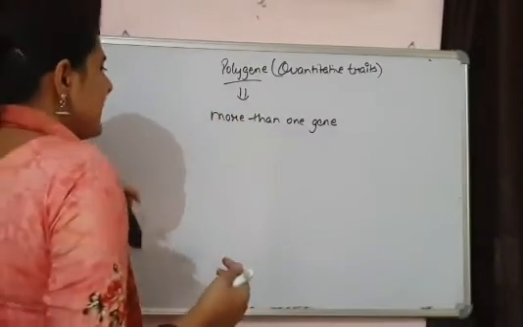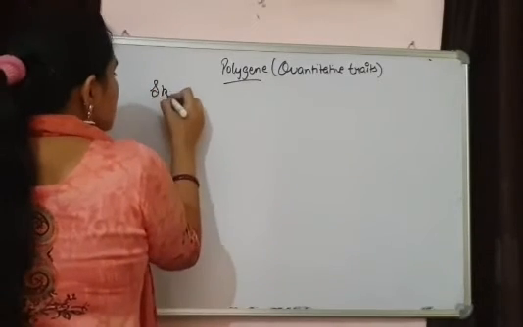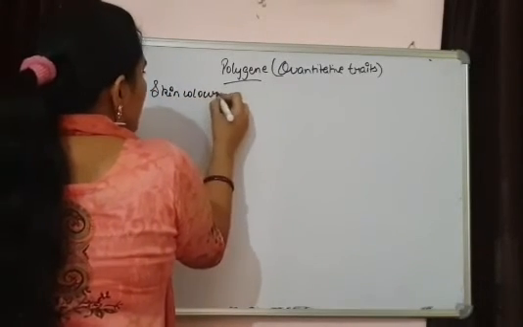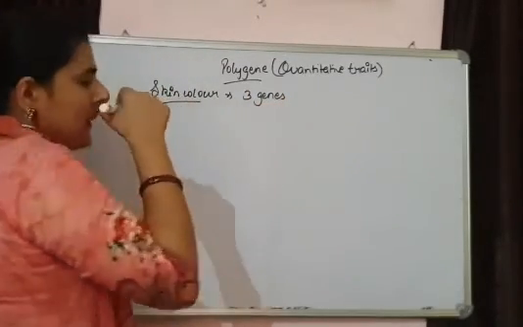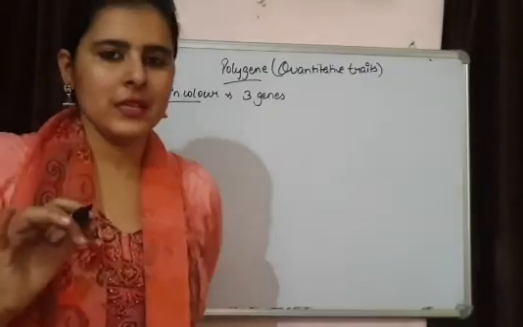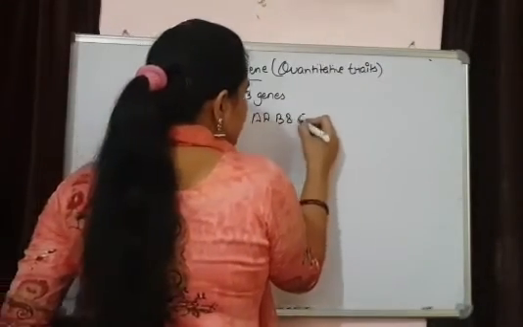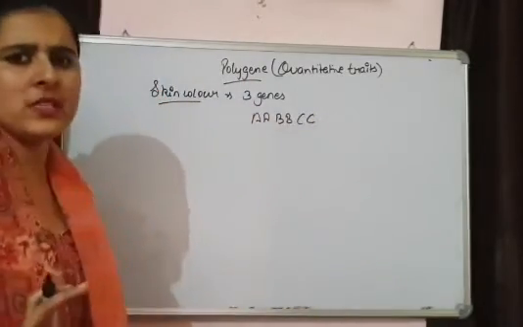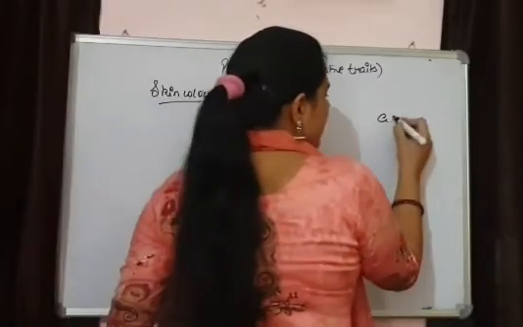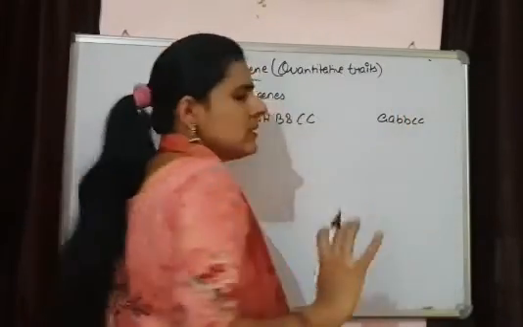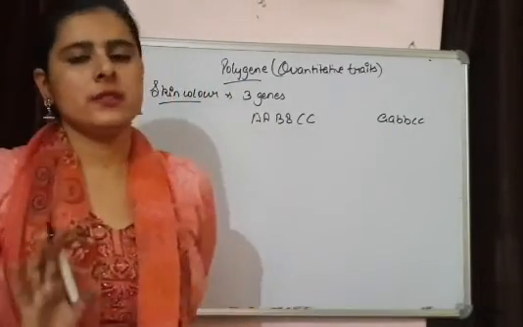So let's understand with the help of an example. When I talk about the example of skin color, human skin color is controlled by 3 genes. That means 6 alleles are there. Suppose I write the dominant and recessive situation. This is the dominant situation when all the 3 genes are present in dominant form. This is the recessive situation when all the 3 are present in recessive form.